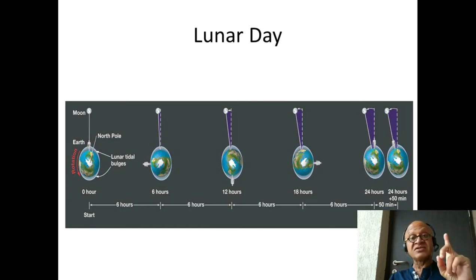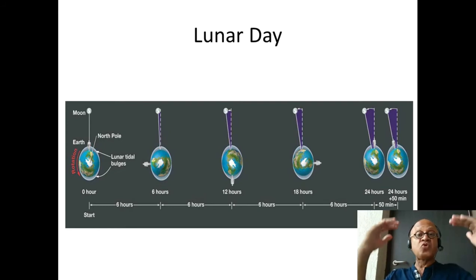We'll see that there are some 400 parameters that determine what the tidal character is going to be at a coast near you. 400 different parameters. So the tide is not going to be so well defined everywhere, but there are many places where there are 2 high tides and 2 low tides per day. So here it is showing in a schematic.